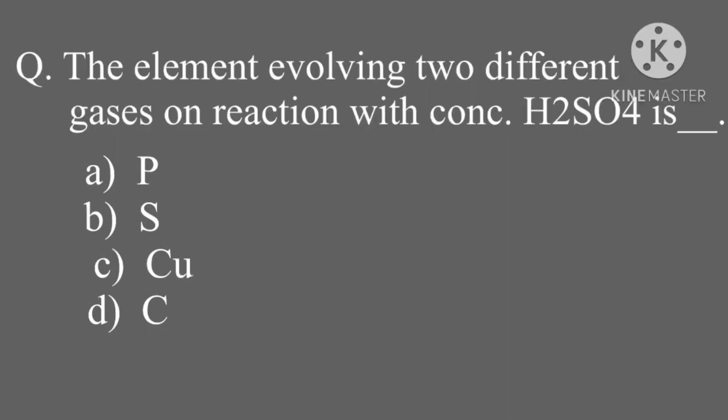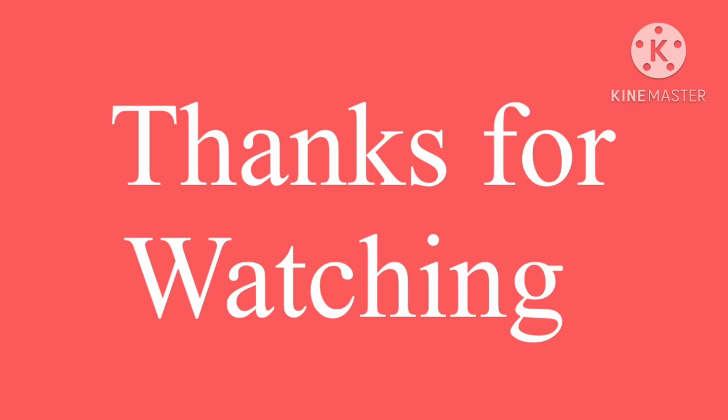Now test your knowledge, use your power. The element evolving two different gases on reaction with concentrated sulfuric acid is phosphorus, sulfur, copper and carbon. So you have to find out the correct answer.